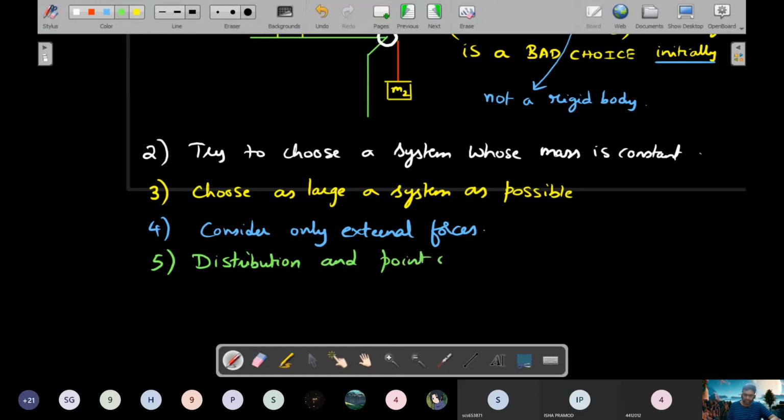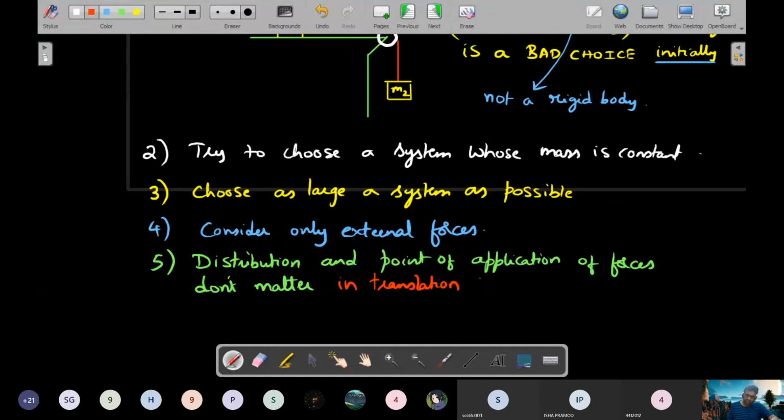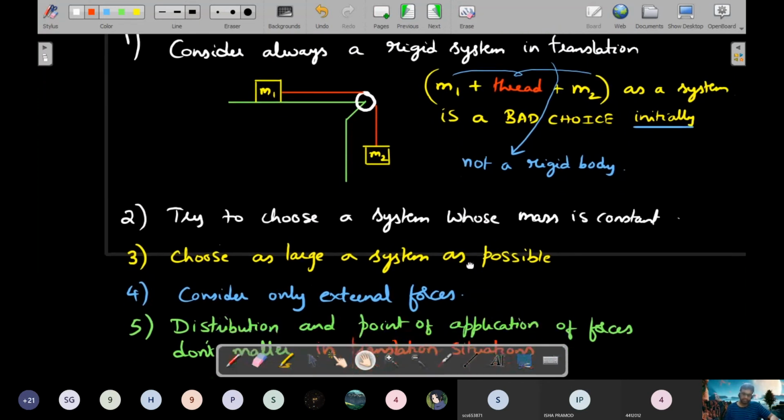Point of application of forces don't matter. Let me write it again so that you realize in translation. So we'll keep these things in mind when we are drawing the free body diagrams.